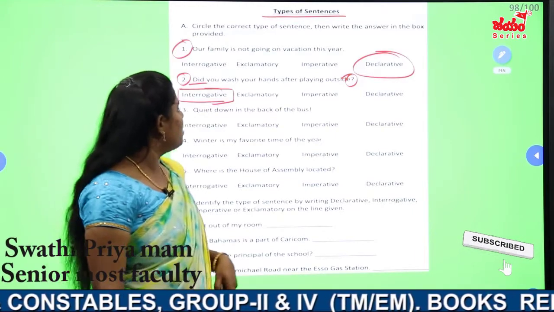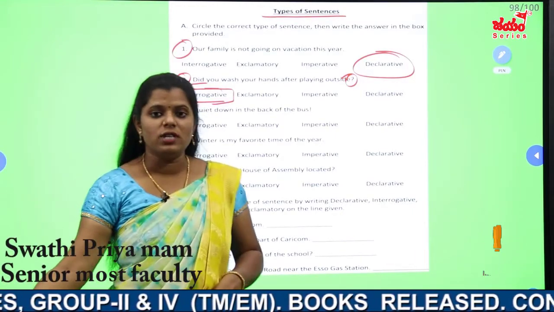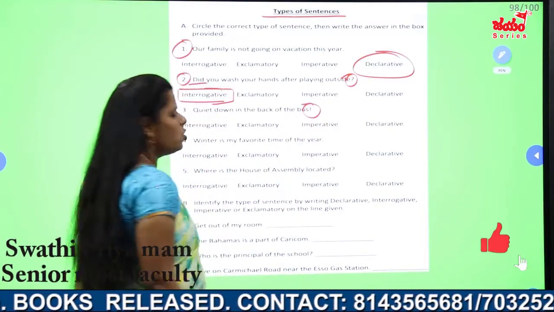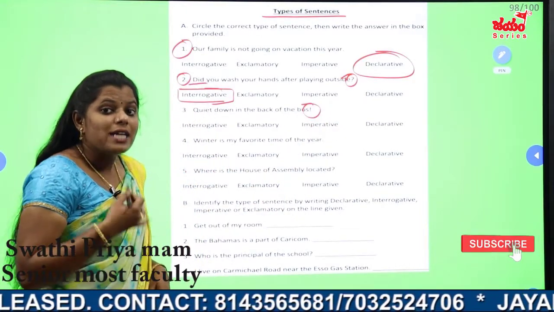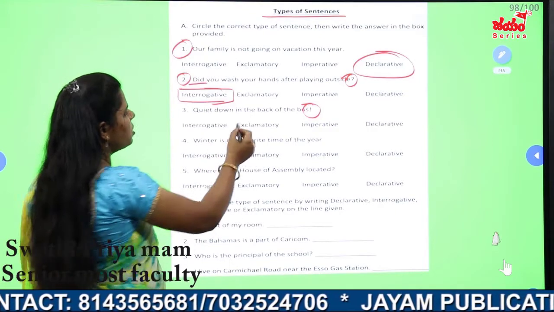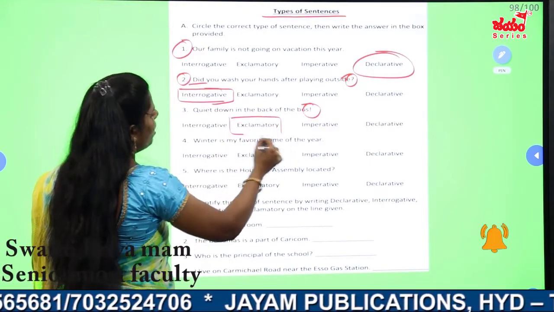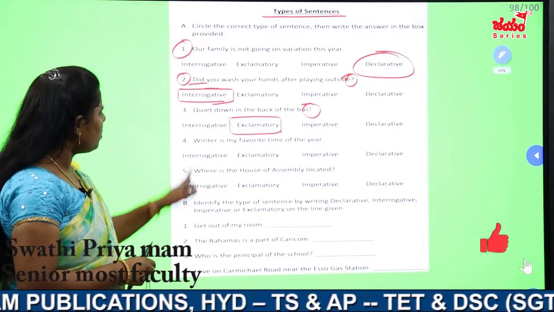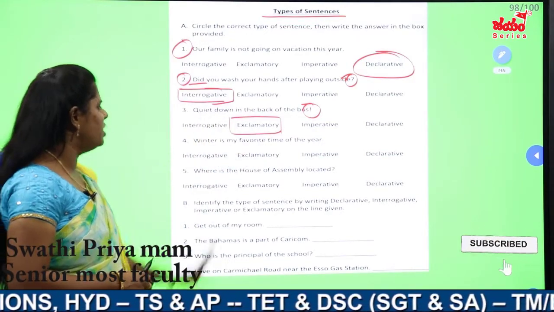Next. Quick down in the back of the bus. Ended with an exclamation mark. So we can say it is an exclamatory sentence. The correct option is the 2. Exclamation mark we got here. So exclamatory sentence.